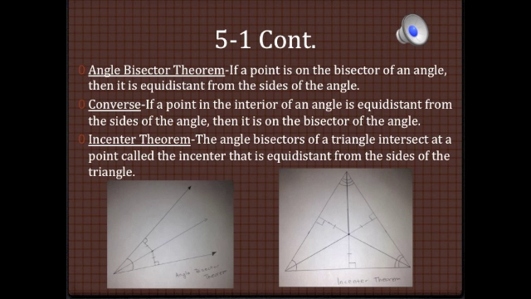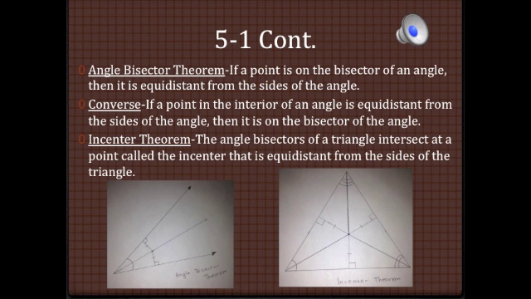The angle bisector theorem says that if a point is on the bisector of an angle, which cuts an angle in half, then it is equidistant from the sides of the angle. The converse of the angle bisector theorem says that if a point in the interior of an angle is equidistant from the sides of the angle, then it is on the bisector of the angle.